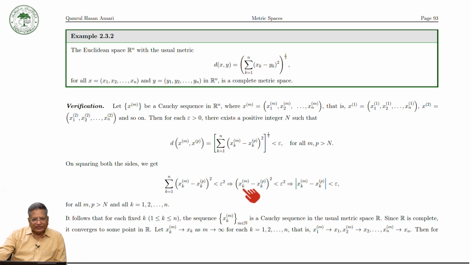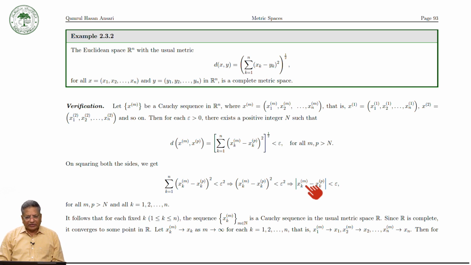But xkm and xkp are real numbers. So this means mod of xkm minus xkp is less than epsilon. It means that xkm is a Cauchy sequence of real numbers.